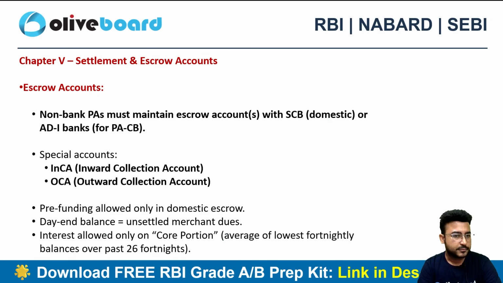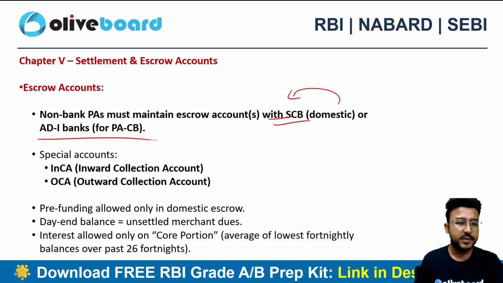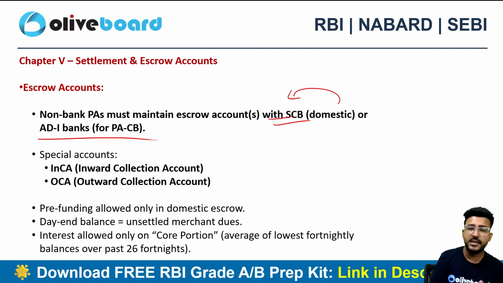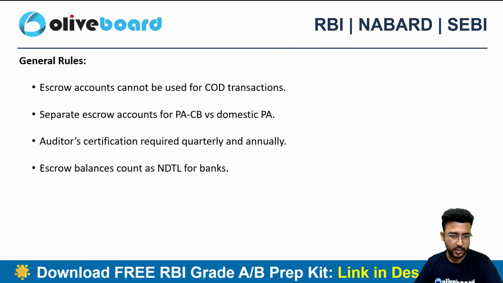Then there is a requirement of an escrow account as well. If you are a non-bank payment aggregator, you must maintain an escrow account with a scheduled commercial bank, that too a domestic scheduled commercial bank. Or, if you are a payment aggregator cross-border, you can maintain the escrow account with an AD Category 1 bank, right? So a non-bank payment aggregator needs an escrow account with a domestic SCB, and a payment aggregator cross-border platform needs it with an authorized dealer 1 bank, right? And special accounts will be there for both inward and outward collection. That's the major rule here.